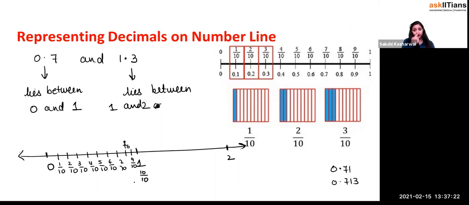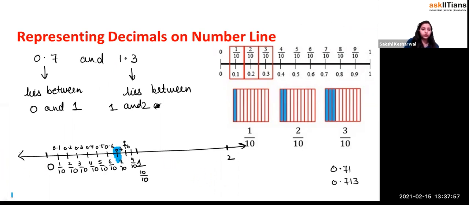1 can be written as 10 by 10, because these are fractions which have numerator and denominator equal, that is unit fractions, yes or no? Yes. Similarly, if I want to say 0.7, this is 0.1, this is 0.2, 0.3, 0.4, 0.5, 0.6, and this is 0.7. If I do the coloring, this will be 0.7. This is your answer, right?